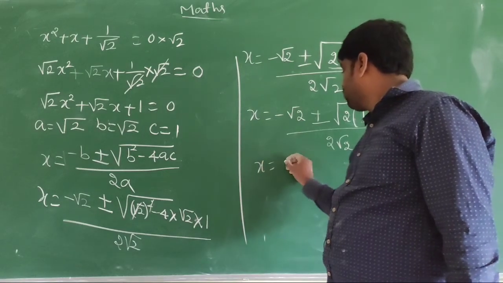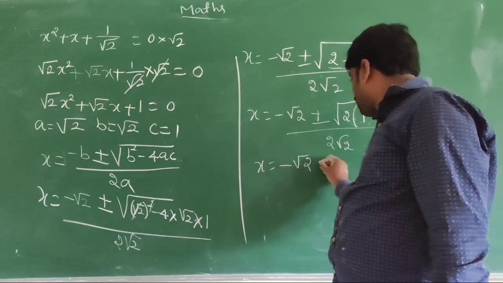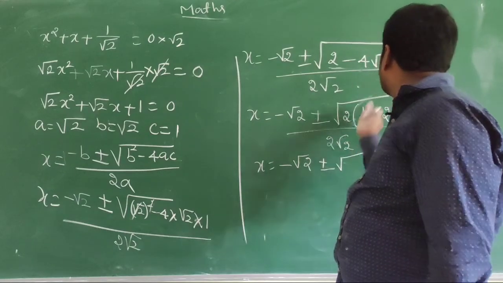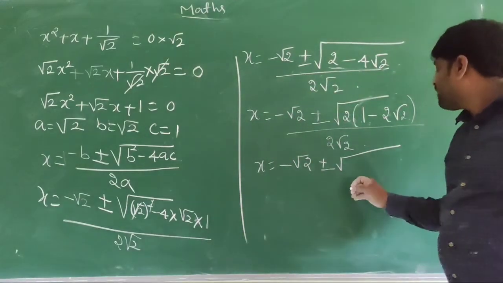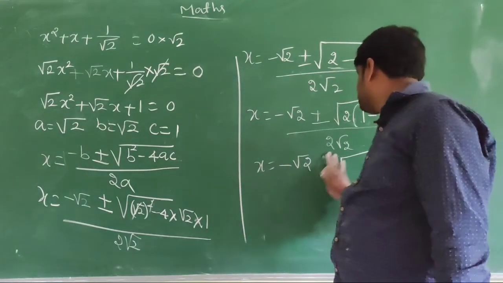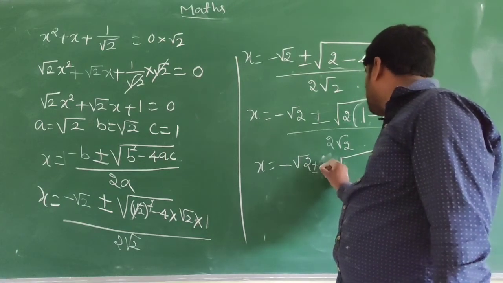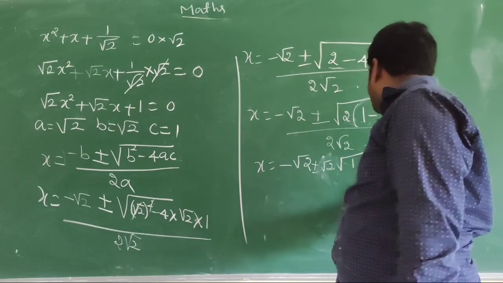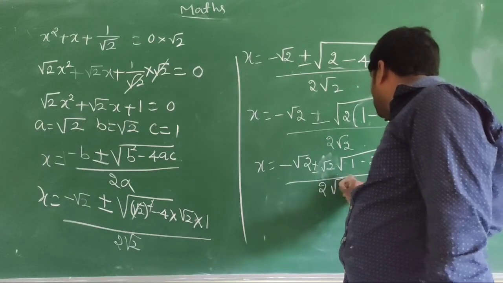Now x is equal to minus root 2 plus or minus root 2 taken outside, 1 minus 2 root 2, divided by 2 root 2.